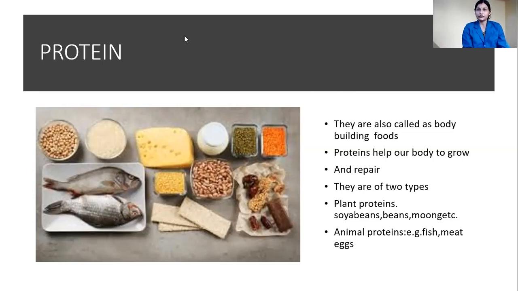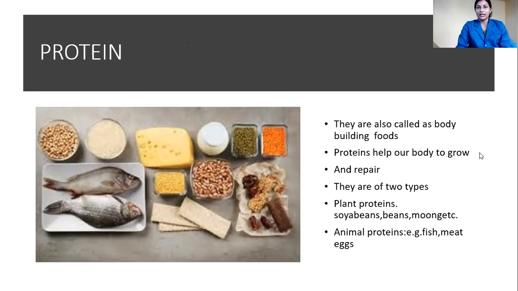They are of 2 types: plant proteins like soya beans, beans, moong, etc., and animal proteins like fish, meat, eggs, etc. These are the different kinds of proteins. So I have shown you the picture for proteins.